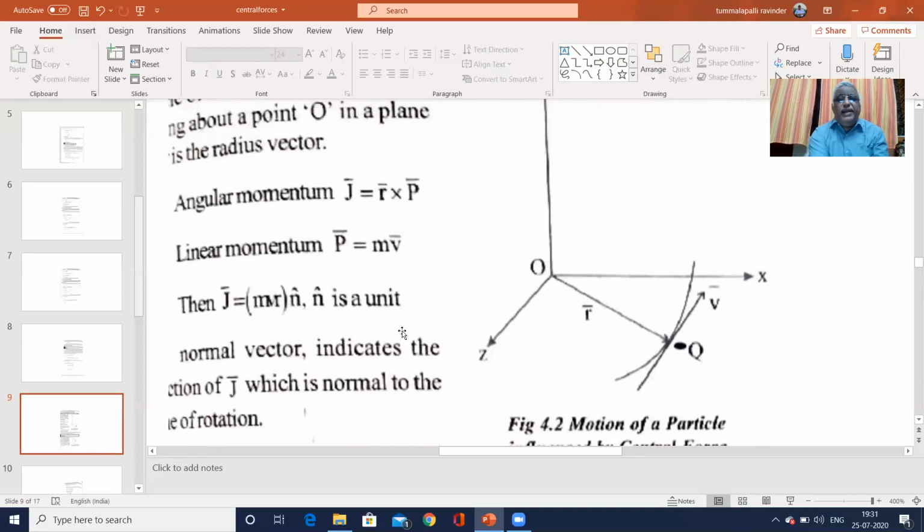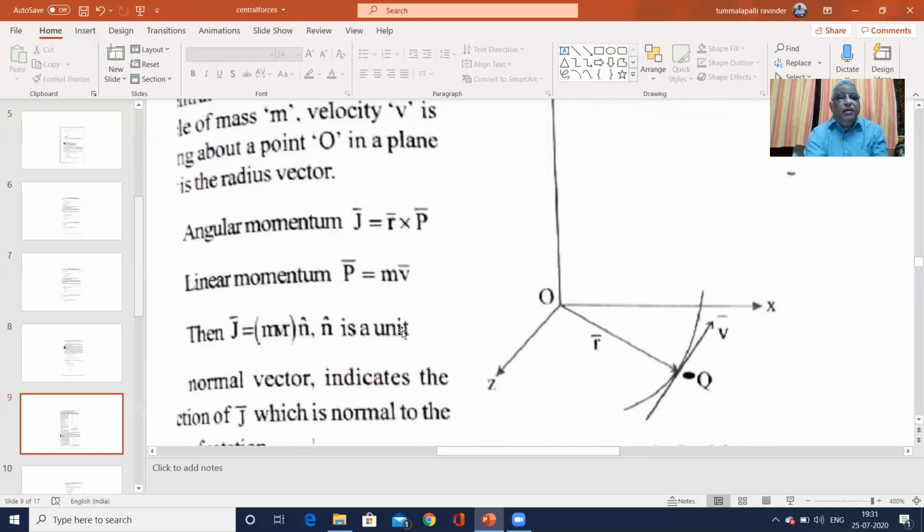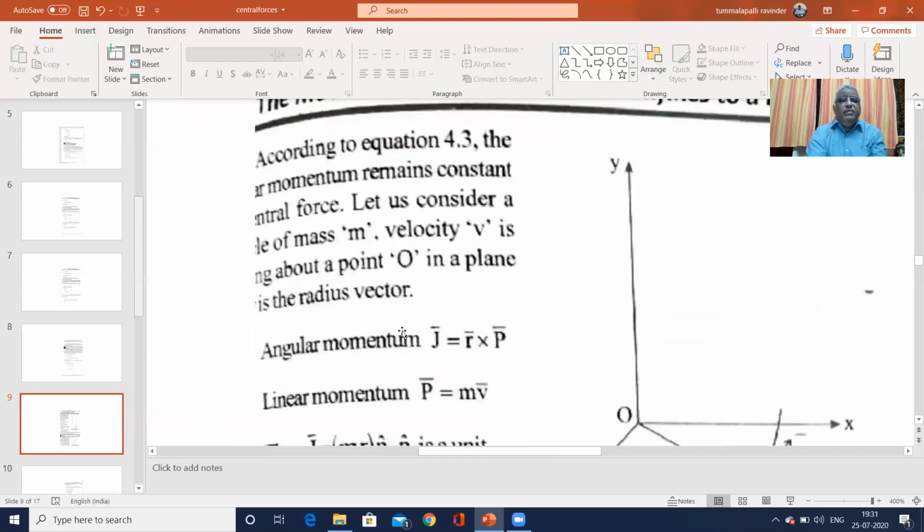We take the three coordinate axes with origin O and consider a point Q. The radius vector OQ is r, and v is the velocity at the point Q. Now, according to the equation, the angular momentum remains constant.